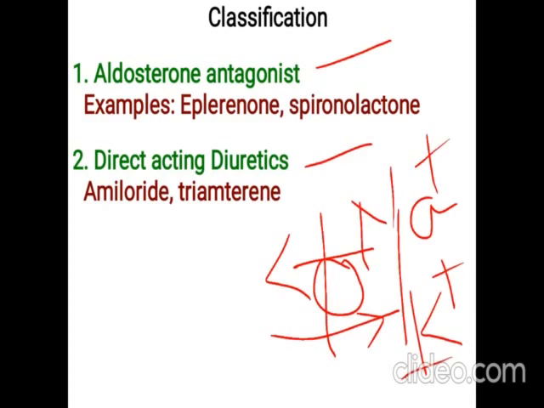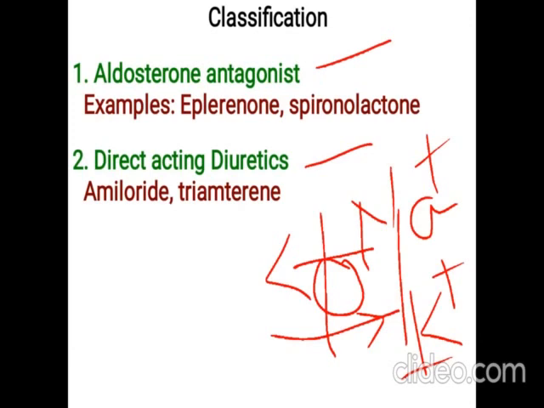But this sodium potassium antiporter is activated by aldosterone. Aldosterone is a mineralocorticoid. It is a steroid hormone which is responsible for carrying out this reaction, that is the sodium potassium antiporter. Depending upon that, these site 4 diuretics are classified into two parts. One is aldosterone antagonists, the second is direct acting diuretics.